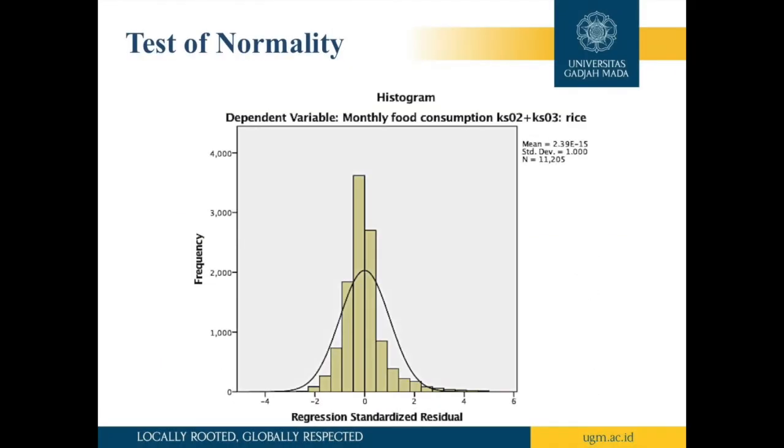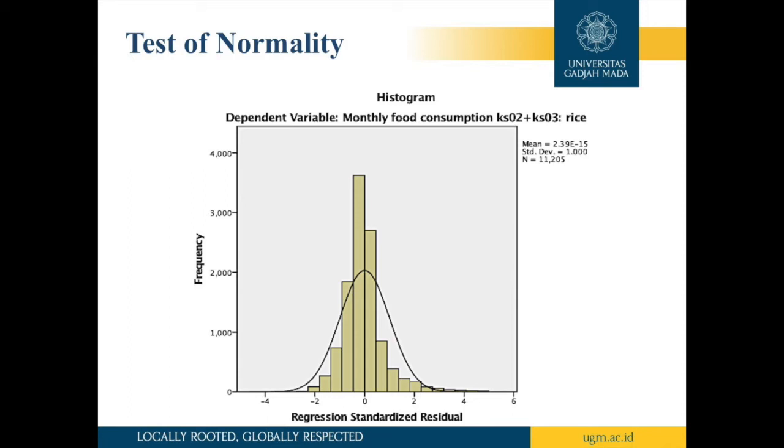Classical assumption test, the test of normality. Using the Kolmogorov-Smirnov test of normality, this study shows that the significant values of all variables are lower than 5%, indicating statistically significant test result, which by default leads to the rejection of the null hypothesis. Assumptions of normality are hardly attainable in practice.